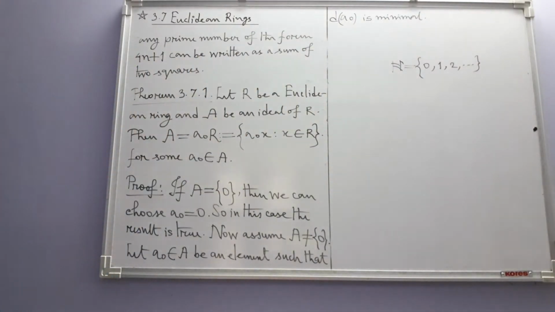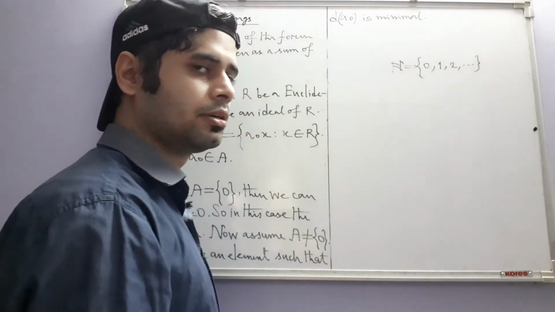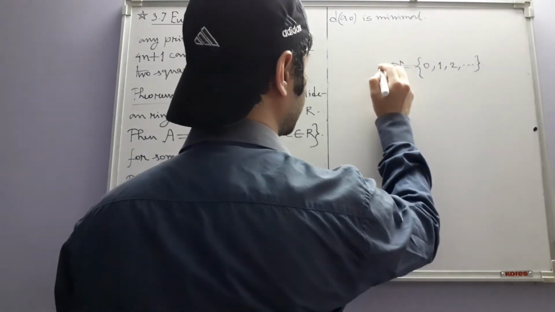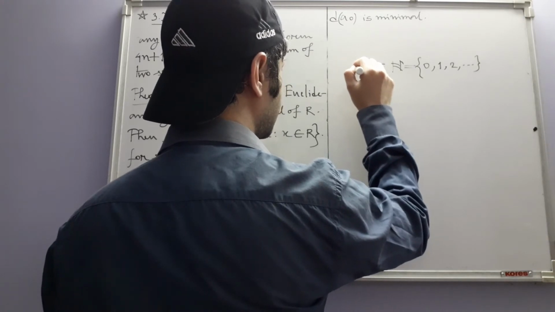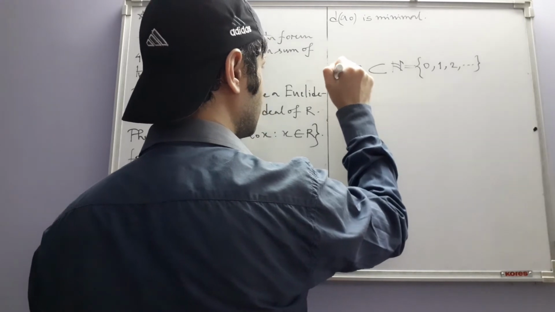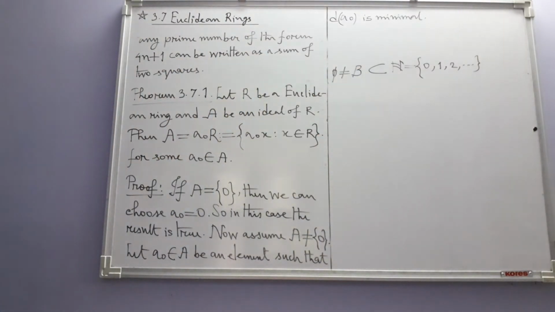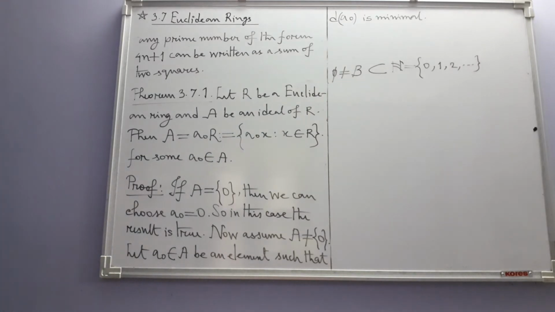It does not really matter whether you call it the set of natural numbers or not. And it has a non-empty subset, say B. Then B has a smallest element. Always, whatever B is, it will have a smallest element.